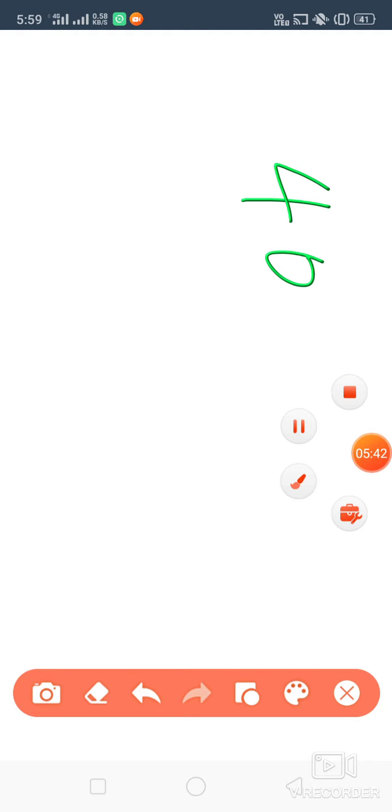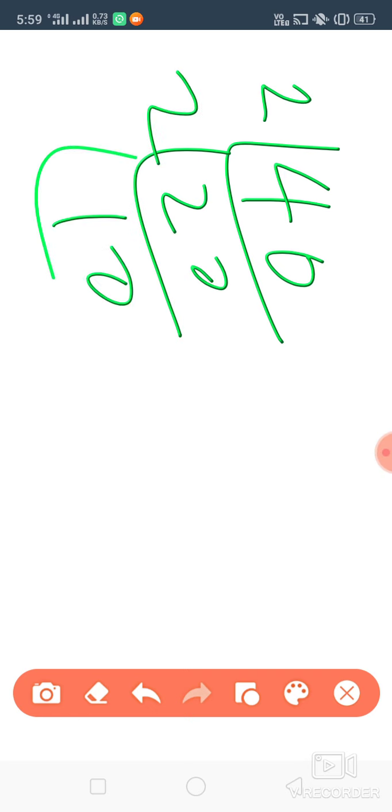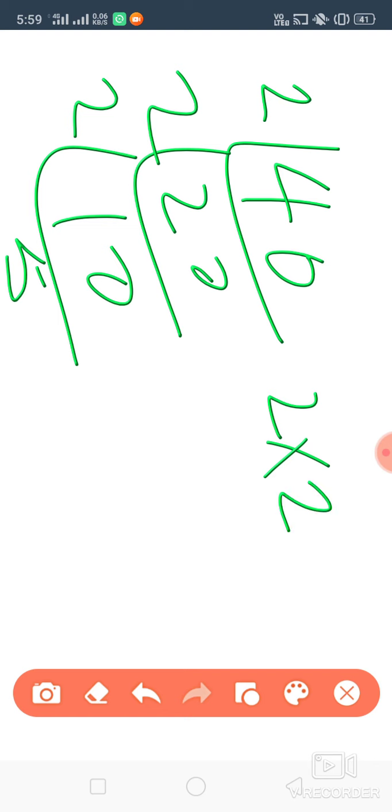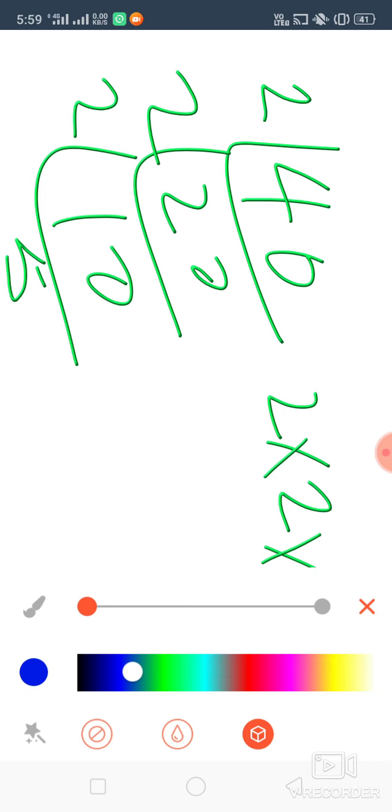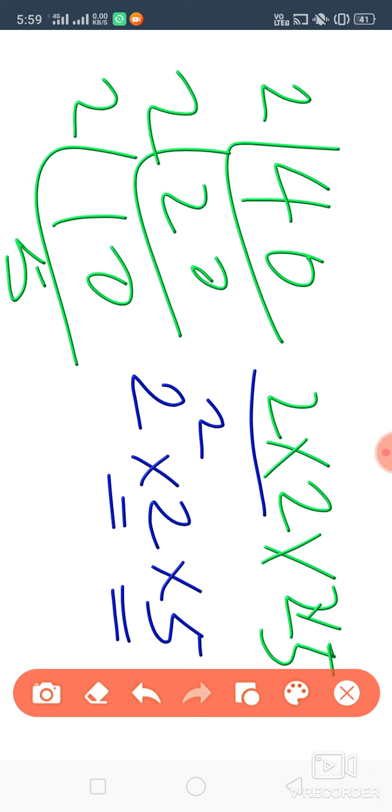Another example, if you want to see, then we can take, suppose 40. 40, is it a perfect square? 1 0 is there, means odd number of 0. So 2, 20 times. Again 2, 10 times. Again 2, 5 times. So what we are getting? 2 into 2 into 2 into 5. Okay, so 2 into 2 we are getting 2 square, then 2 into 5. Rest of the numbers are not in square form. So 40 is not a perfect square.